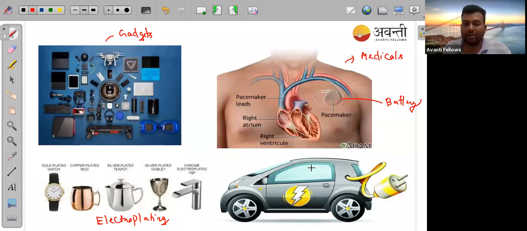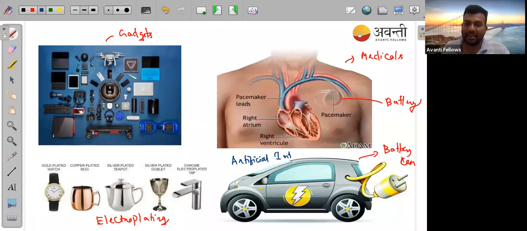Similarly, I know you all have seen that battery cars are coming. And I think you all have heard about Tesla. Correct. Arjun has given the answer Tesla. So Elon Musk is using this phenomenon of electrochemistry a lot, because I'm telling battery car, but for this, what Elon Musk is also using is artificial intelligence, AI.